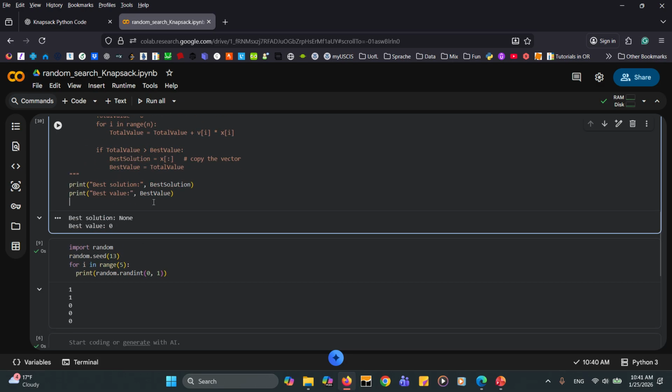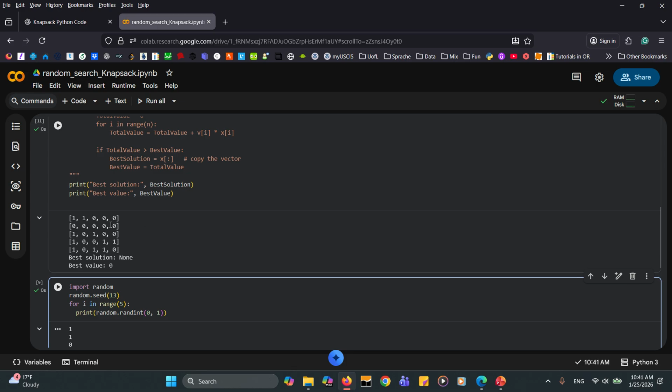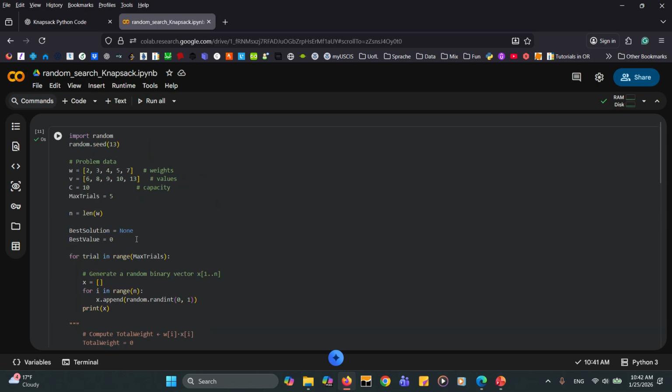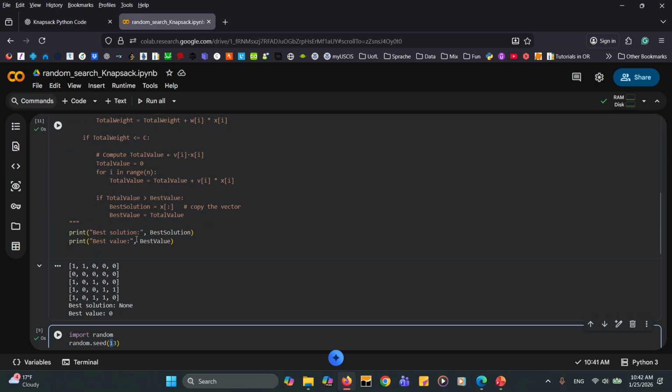So let's run this line of code again, and here we go. First of all, we have 5 x's: x1, x2, x3, x4, x5. So we have 5 trials, and the first one is 2 ones and 3 zeros. You can see here, the first one is always 2 ones and 3 zeros, because we fixed the random seed, and this is equal to 13 in both blocks of code.